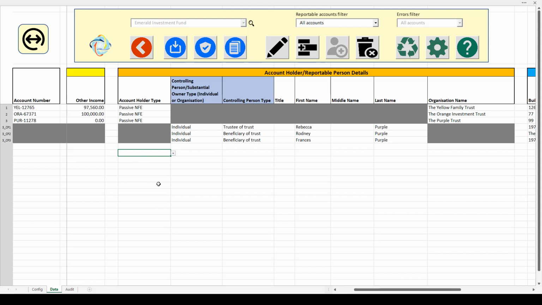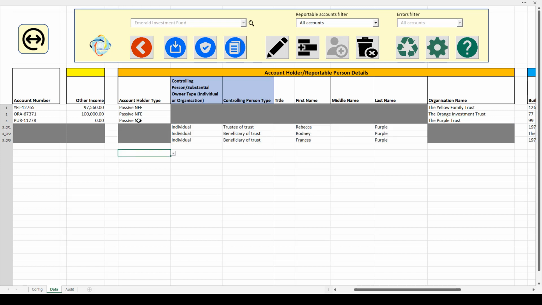The way that we deal with passive NFEs in the AOI Hub reporting template is that the account holder type is first of all selected for passive NFE, and then the details of each of the controlling persons or substantial owners that relate to that passive NFE are recorded underneath. So for example here we have the Purple Trust and its three controlling persons that are trustee and beneficiaries are recorded underneath, and that ensures the correct reporting.